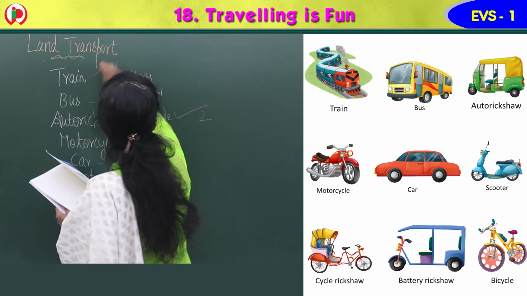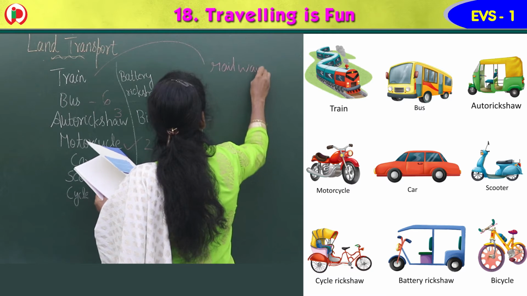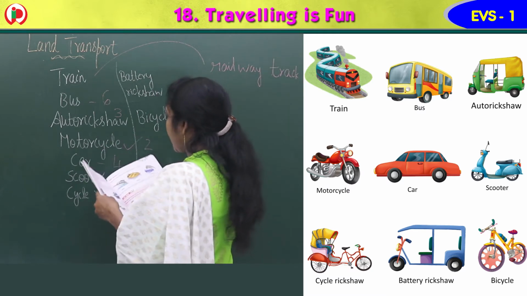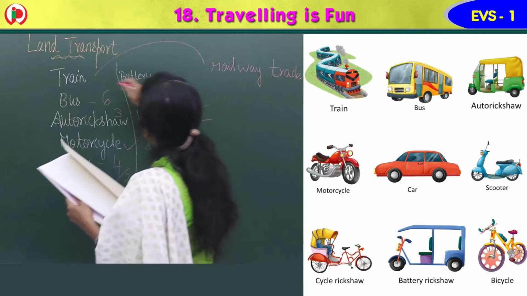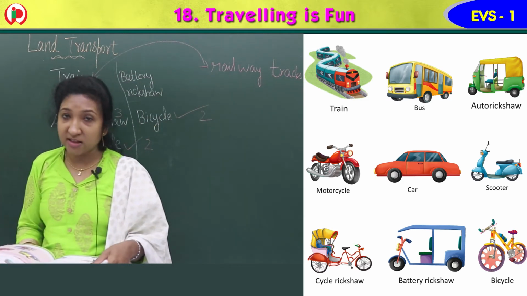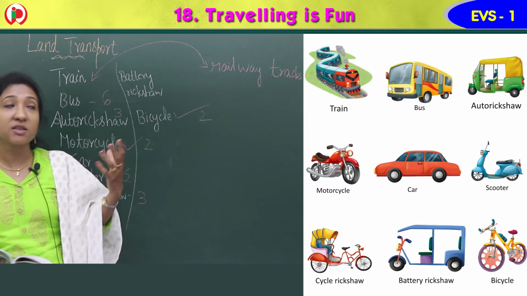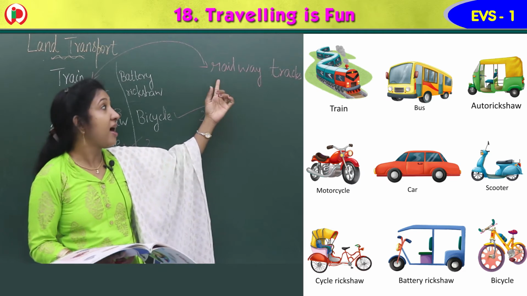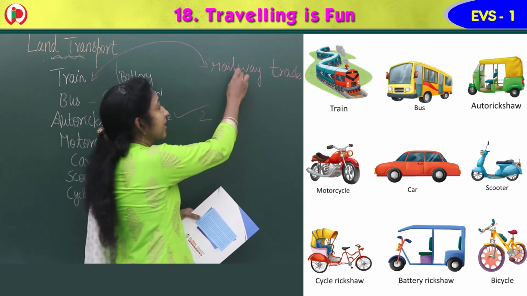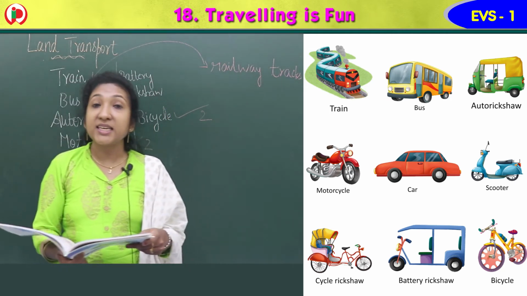Train moves on railway tracks, or railway track, T-R-A-C-K, track, isn't it? Train moves on railway tracks. It is a land transport. It moves on land, but on a special track it moves. It is called railway track, R-A-I-L-W-A-Y, railway tracks. They carry us from one city to another.